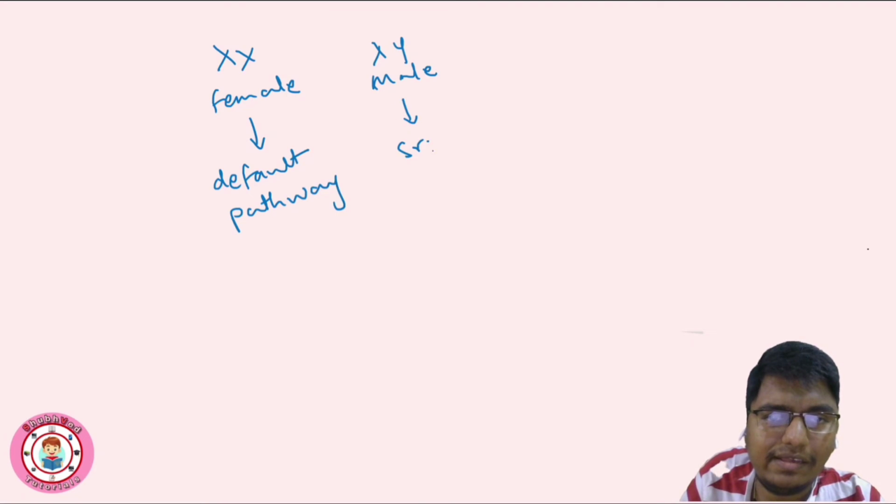Like there is SRY gene, there is SOX9 gene, right? And these are giving rise to testes from bipotential gonad, that is precursor gonad, right? And then the males are formed basically. So female pathway is the default one and male depends on this Y chromosome. Got it?